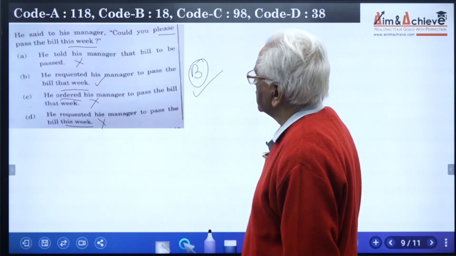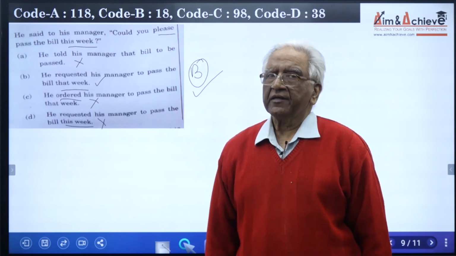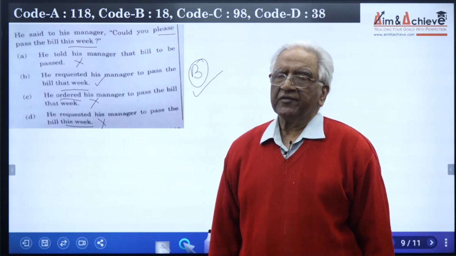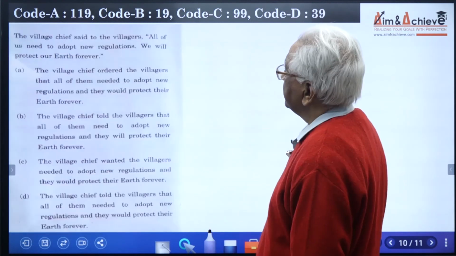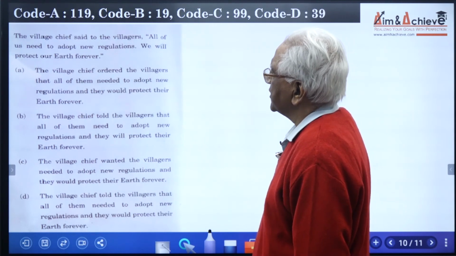He requested his manager to pass the bill when this week will change to that week. Option B is right. As a point of interest, you should know that requested is never followed by the preposition to. The village chief said to the villagers, all of us need to adopt new regulations. We will protect our earth forever.